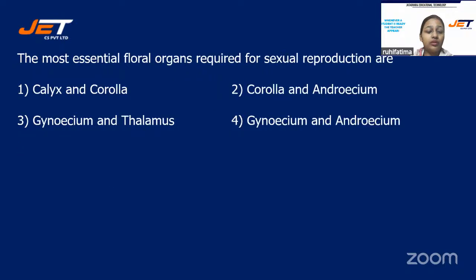Next question. The most essential floral organs required for sexual reproduction are, and your options are number one, calyx and corolla, number two, corolla and androecium, number three, gynoecium and thalamus, or is it number four, gynoecium and androecium?